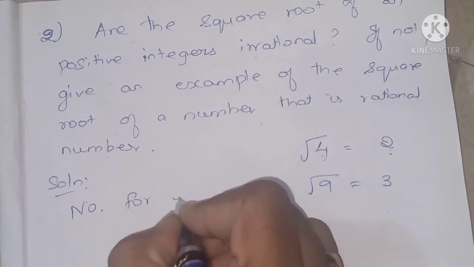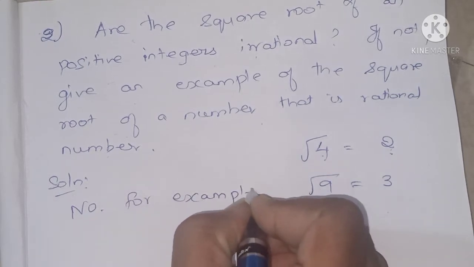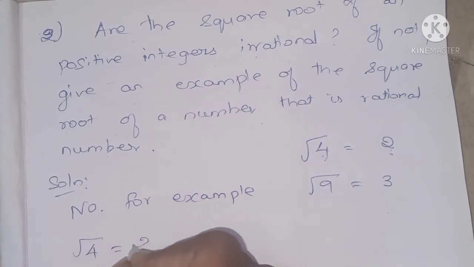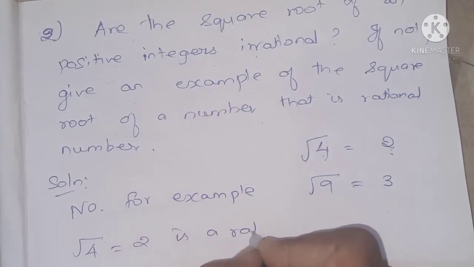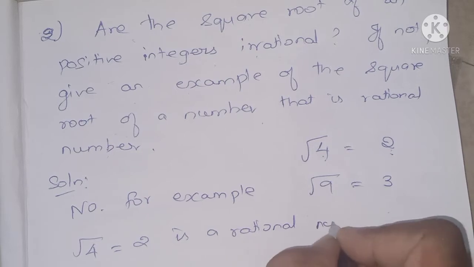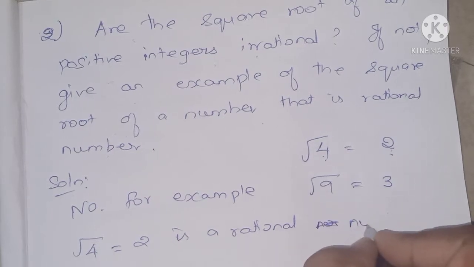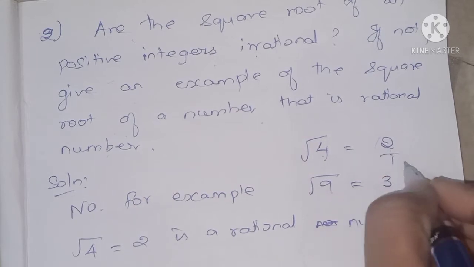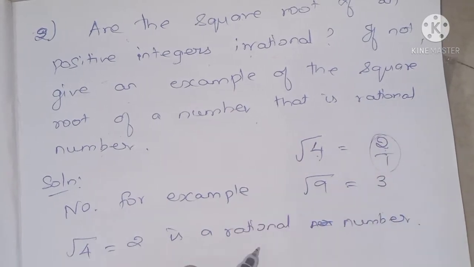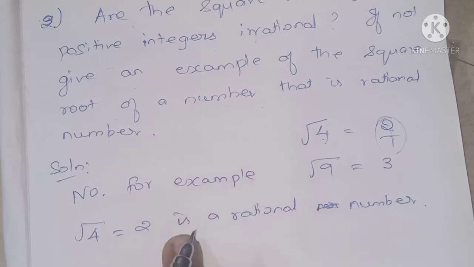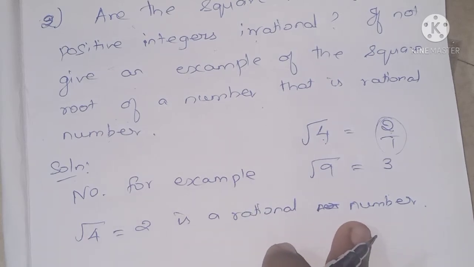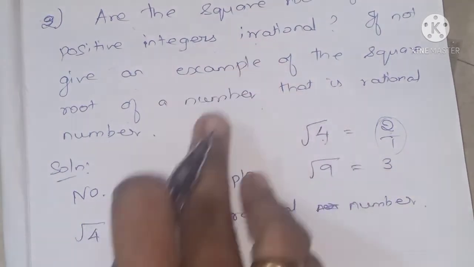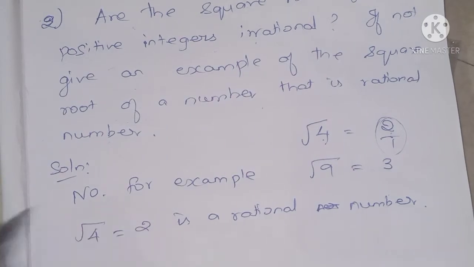For example, the square root of 4 is equal to 2, which is a rational number. How can I say 2 is a rational number? I can write 2 as 2 by 1, so it is of the form p by q. So 2 is a rational number, but the statement says it is irrational. So the statement is false.